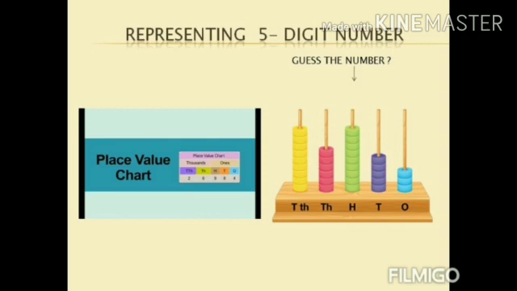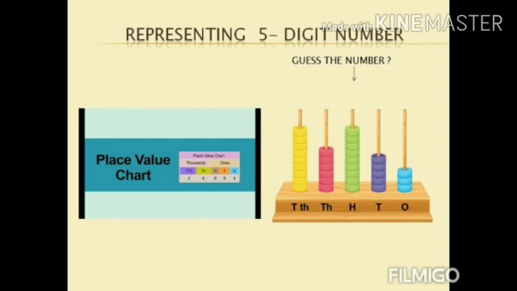Please count and check it. Now I am going to read the number: 96,953. Likewise, you can represent any number on the abacus. Practice in your notebook with some other number.